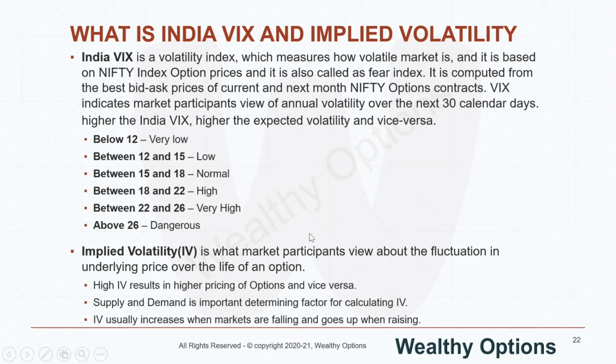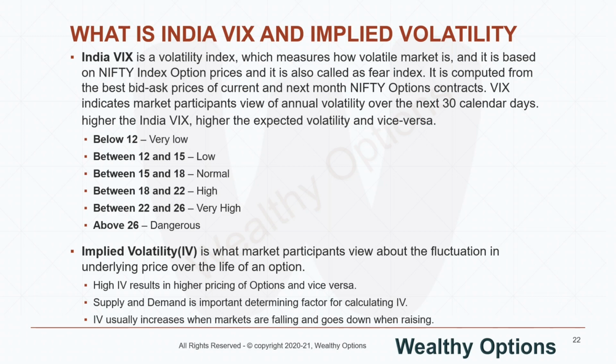Okay, and as I mentioned earlier, IV usually increases when the markets are falling, because falling means fear dominates the market participants, in which case people will be ready to sell their holdings or will be ready to pay any price for the put options. So IV usually increases when the markets are falling, and it goes down when markets are steadily rising, right?